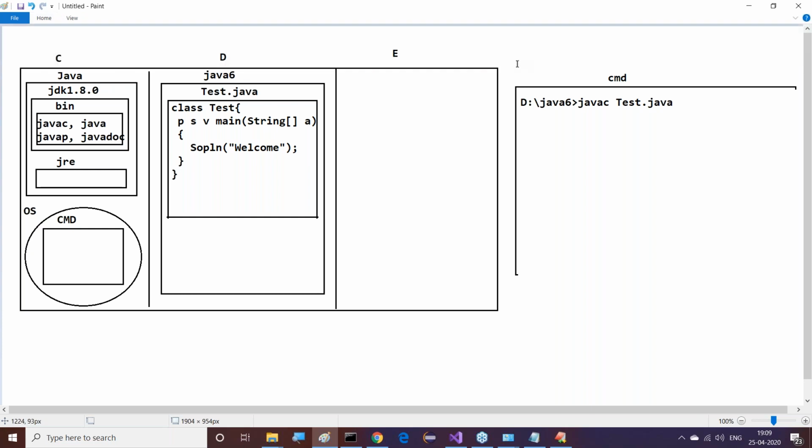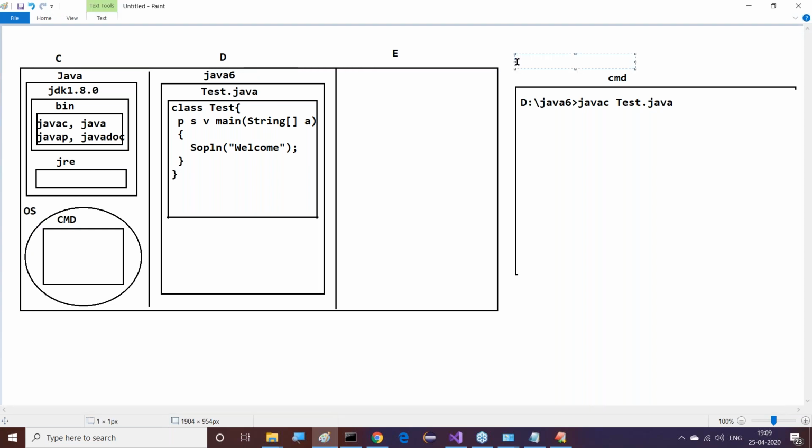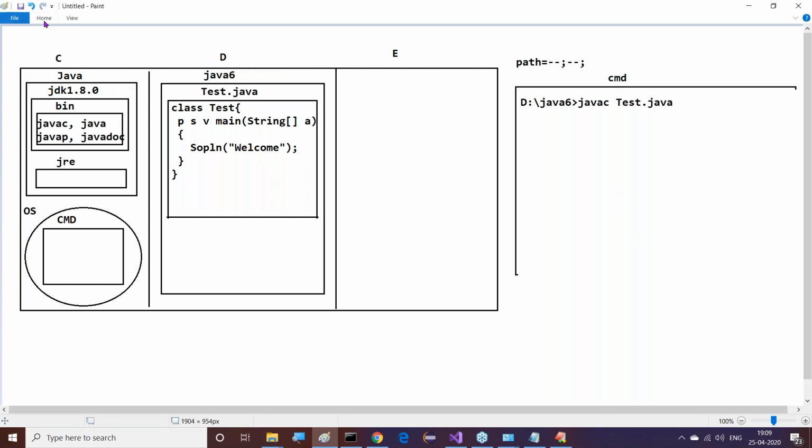Before that, one more thing I'm telling you. Here we have the path environment variable. It has some locations. Now observe this clearly. When we provide javac space Tester.java on the command prompt and click the enter button, the operating system will come into the picture. The operating system will take the javac command.